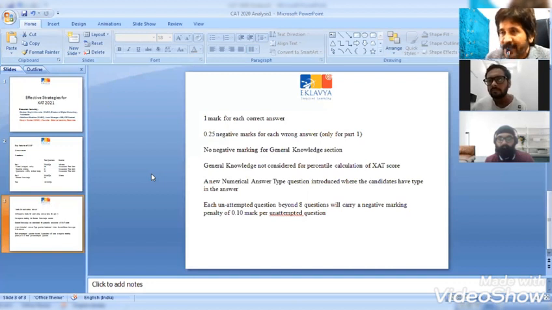For you, what specifically has been the strategy in terms of time allocation for each section, and what would you recommend to two kinds of students? One, somebody who is very strong in quant, say somebody having an engineering background, and somebody who is a general humanities or commerce student who is good in English, reasonable in maths, not very strong. So two kinds of students. What kind of strategy would you suggest? Okay. Starting with Harjeev, then Siddhant.